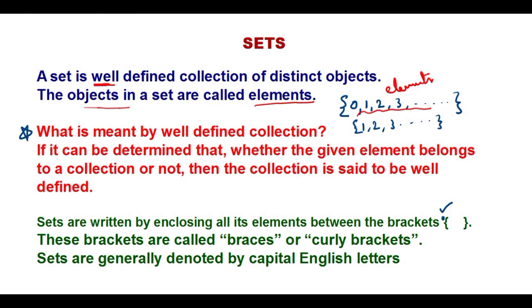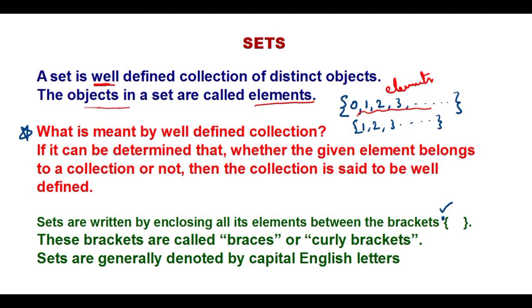Okay, so let us try to answer my question. List the days in a week. Everybody can write Sunday, Monday, Tuesday, Wednesday, Thursday, Friday, Saturday. Everybody can say this, am I right? Then everybody should accept it. So this is the set of the days of the week. And the set of the months in a year: January, February, March, April, May, June, July, August, September, October, November, December. Everybody should accept it, so that it is well-defined.